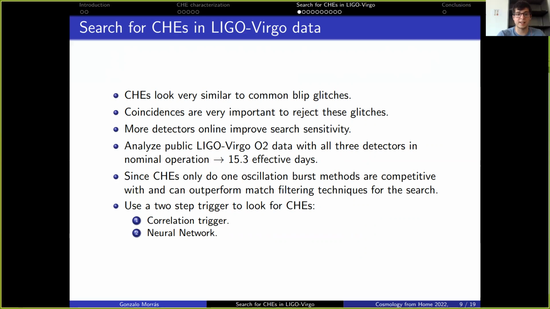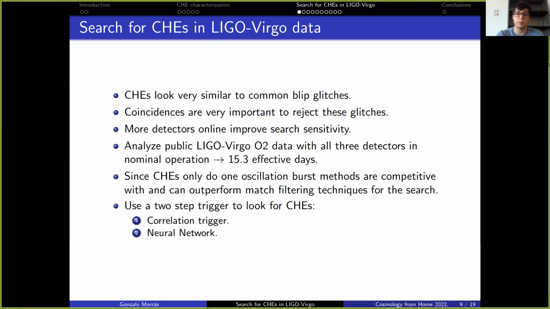To do this rejection using coincidences, the more detectors online we have, the more we can improve the search sensitivity. Because of this, we will analyze the public LIGO-Virgo O2 data with all three detectors in nominal operation, which corresponds to 15.3 days of data. Since close hyperbolic encounters only do one oscillation, burst methods, which are methods to look for gravitational waves using unmodeled searches, are competitive with and can even outperform match filtering techniques to do the search.